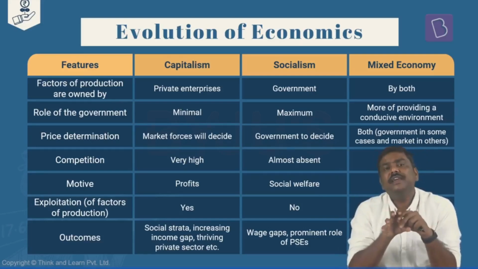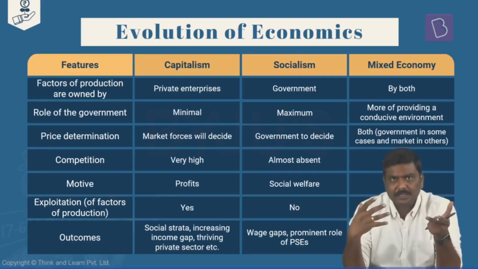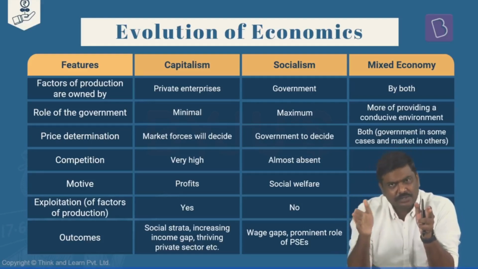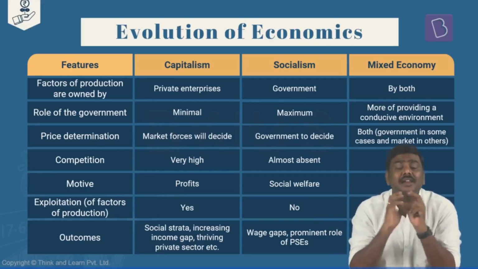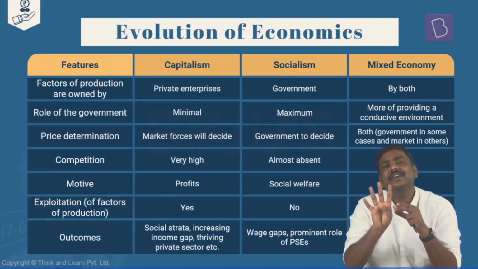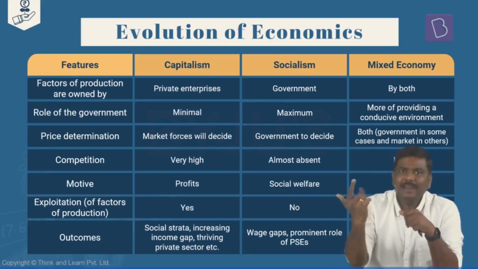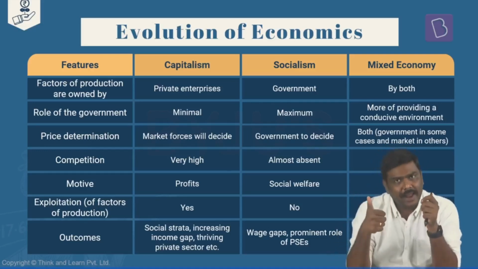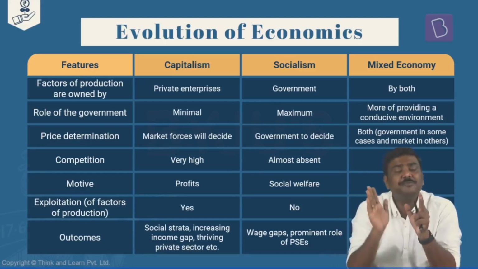So essentially what I'm trying to say here is, for any economic activity or any production to take place, there are resources which are available to you, and you will have to arrange these resources so as to get a certain output. These resources available to you are divided into four factors. Hence, this is called the four factors of production. What are these four factors? Land, labor, capital, and entrepreneurship. I'll repeat it again, it is important. Land, labor, capital, and entrepreneurship. These are the four factors of production.